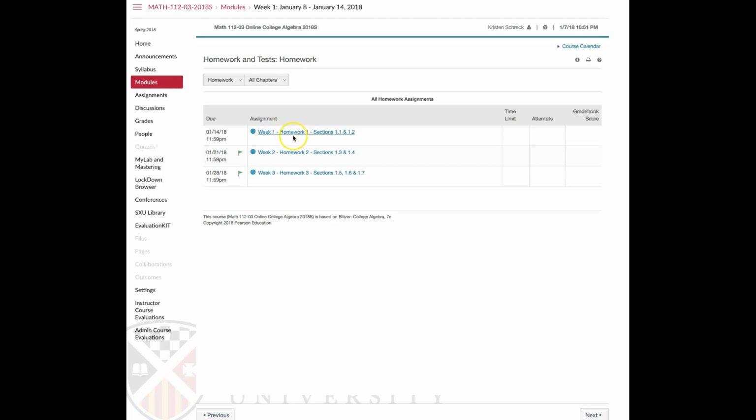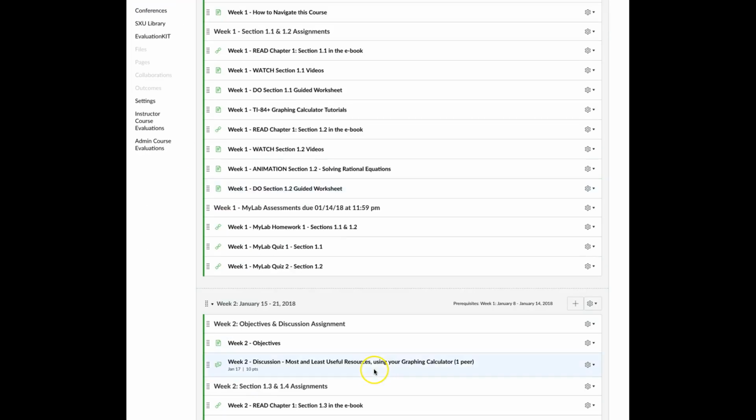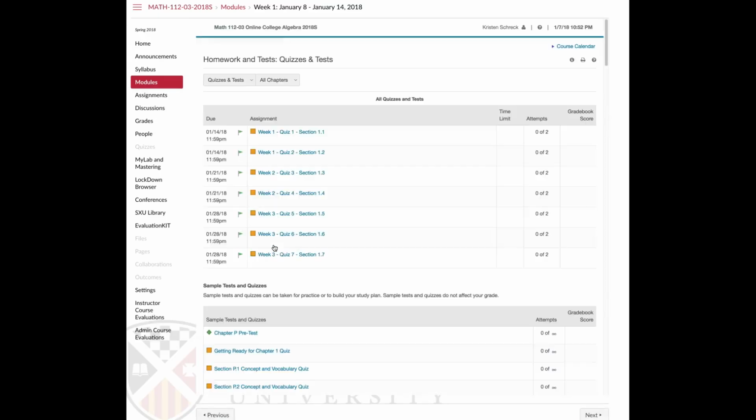But it's a good idea to be doing the homework while you're watching the videos and while you're going through the guided worksheet. You can be doing this all at the same time. All right. After you do the homework, then you can go on to the quizzes. So the homework, you get 3 attempts per problem. The quizzes, you just get 2 attempts per quiz.